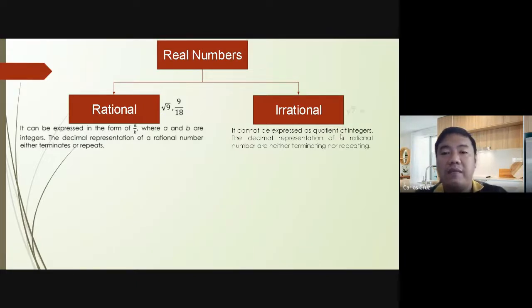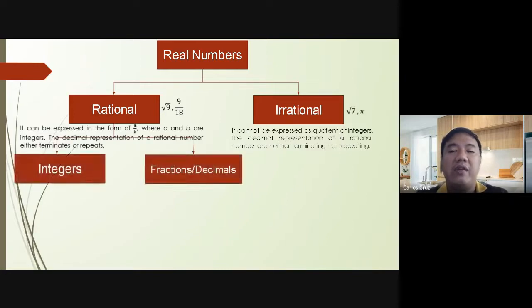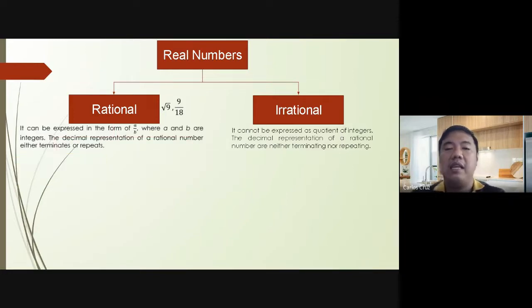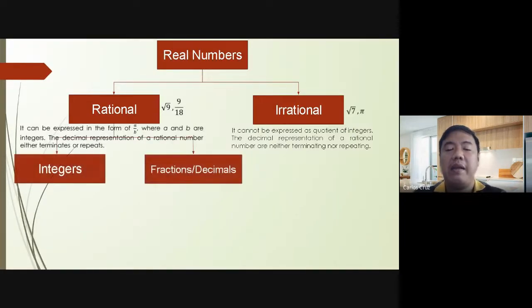While on the other hand, for the irrational, like this, square root of 7. Square root of 7 is not, what do you call that? A perfect square. So that means we're going to have a non-terminating decimal. Kahit i-calculator, actually mahaba po talagang lalabas dyan. And also the pi, ayan, kung makikita niyo yung pi po na yan ay mahaba din po yan. 3.14222222. Pero kilala niya lang siya sa 3.14. Pero mahaba po talaga yun. So, that's why they are considered as irrational. Oo, may mga letters pa na may mga value.